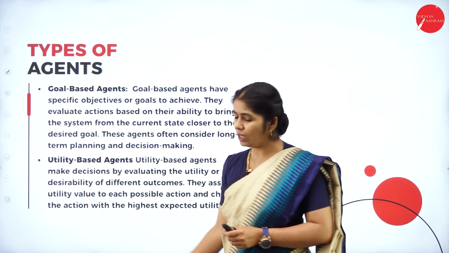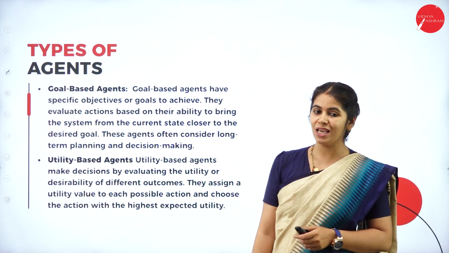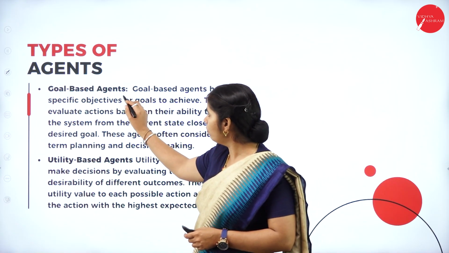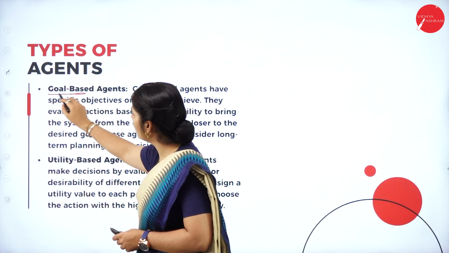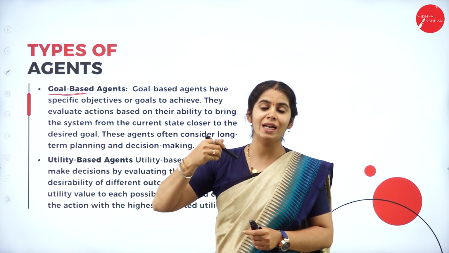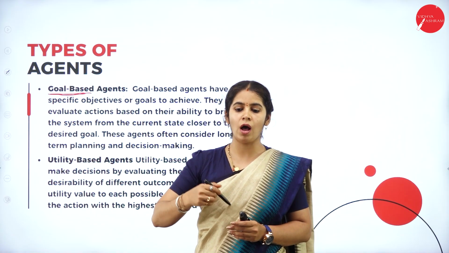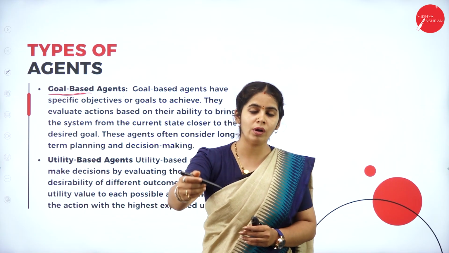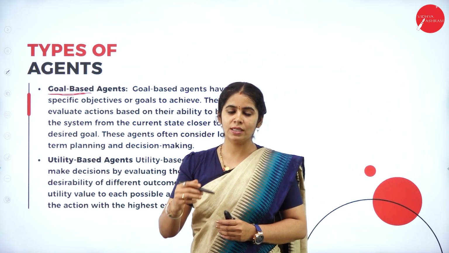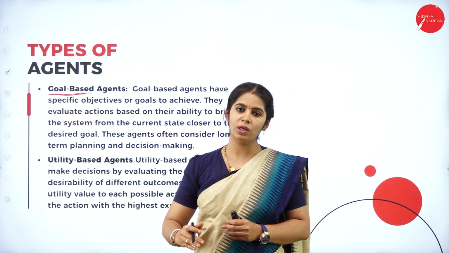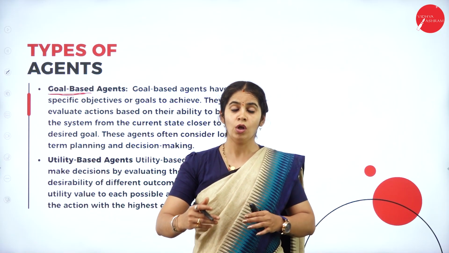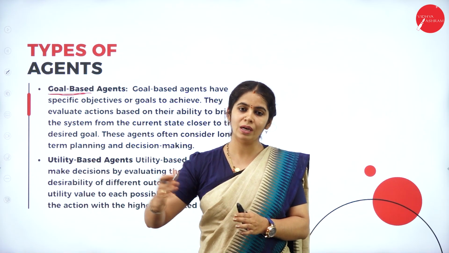Okay. And then the third type of agent is the goal-based agent. Here the main objective is to reach the goal. So what we are determining here is how far we are from reaching the goal. For example, you have to travel 3 kilometers, you have traveled 1 kilometer, so you are 2 kilometers away from reaching the goal.